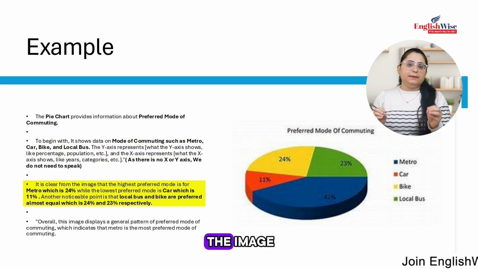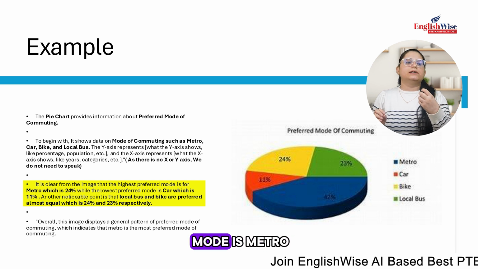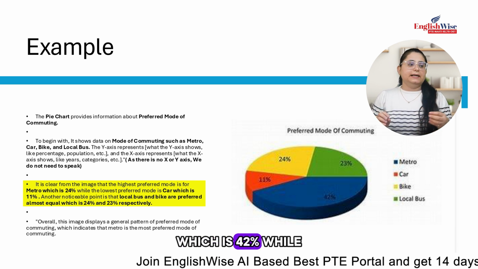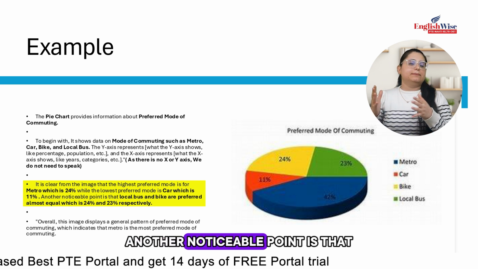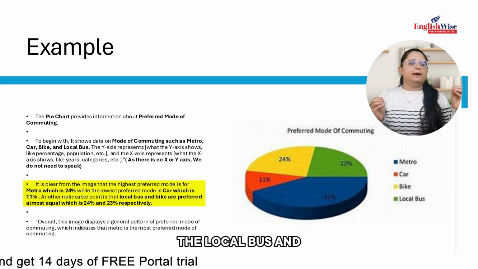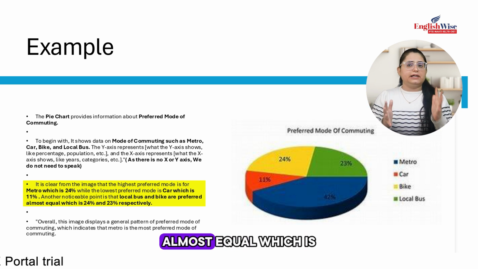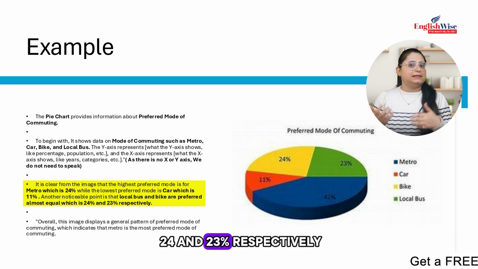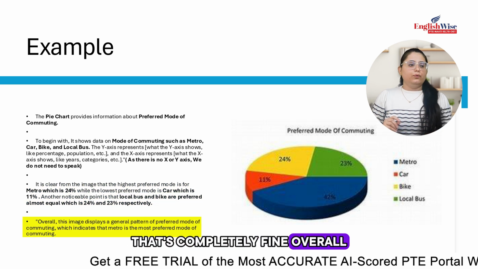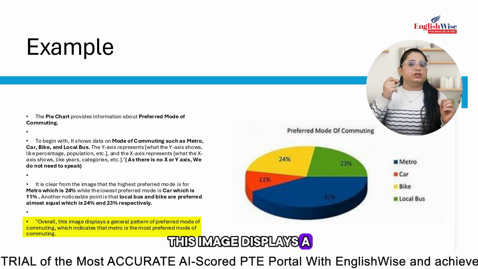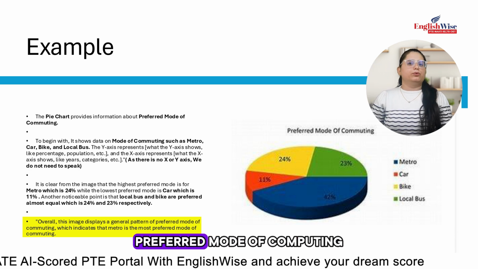It is clear from the image that the highest preferred mode is metro, which is 42%, while the lowest is car, which is 11%. Another noticeable point is that the local bus and bike are preferred almost equal, which is 24 and 23%. You don't need to use the word respectively, that's completely fine. Overall, this image displays a general pattern of preferred mode of computing.